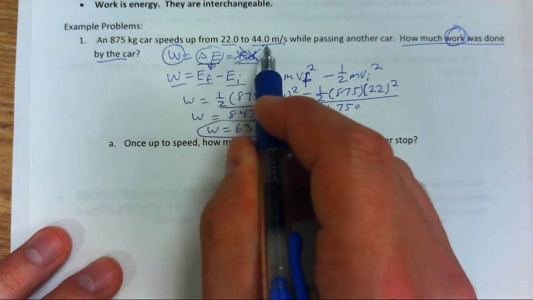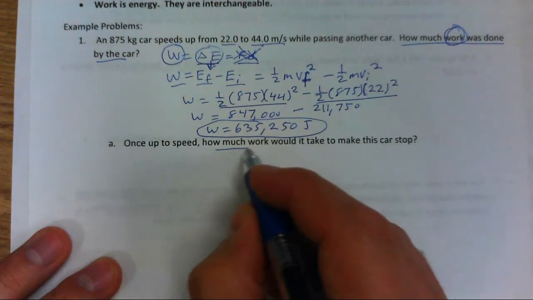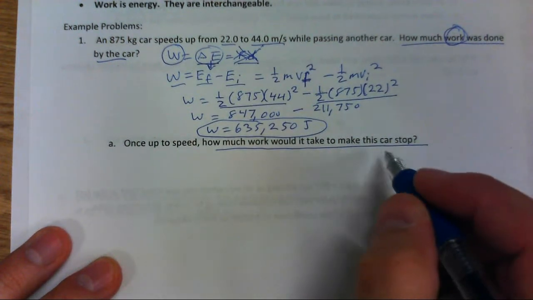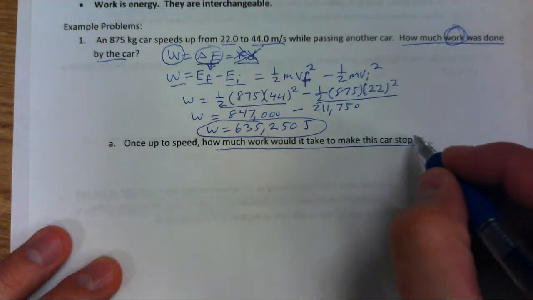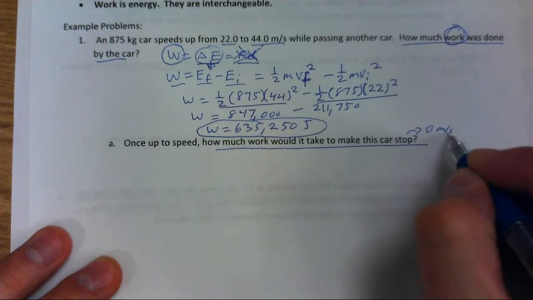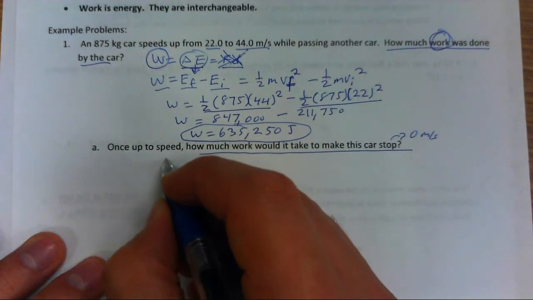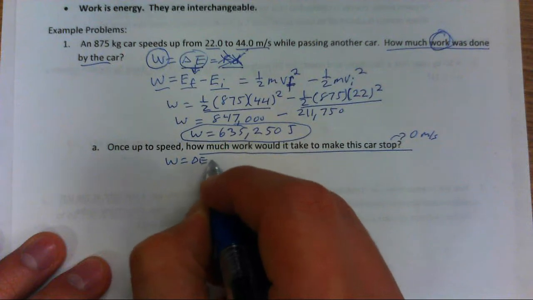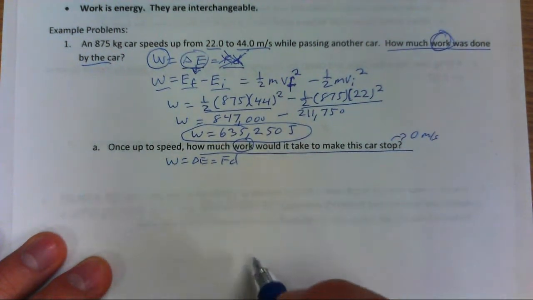Now we're at 44 meters per second, and it says once up to speed, how much work would it take to make the car stop? Okay, so we went from 22 to 44. Now we're going from 44 down to 0. Let's consider that situation. Once again, write down your work-energy theorem. What are we looking for? Well, how much work? We're looking for work again.